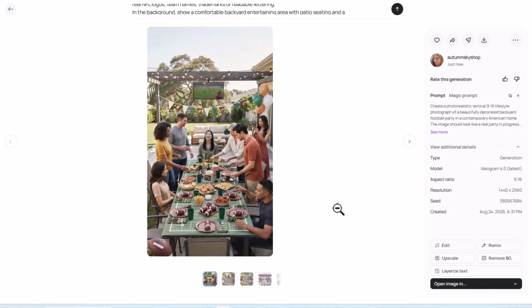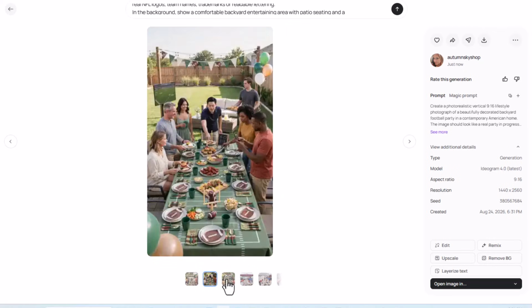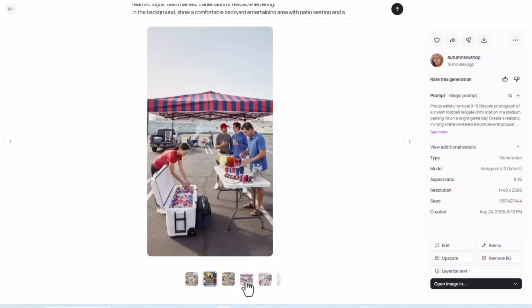Let's see how they came out. This is interesting. Okay, it's got a football themed tablecloth, some nice green cups, brown plates. Okay, popcorn bucket, a TV. I don't know what the deal is with the small TVs. There's another TV in this one. Okay, and whoops, that's not the same picture. There we go.